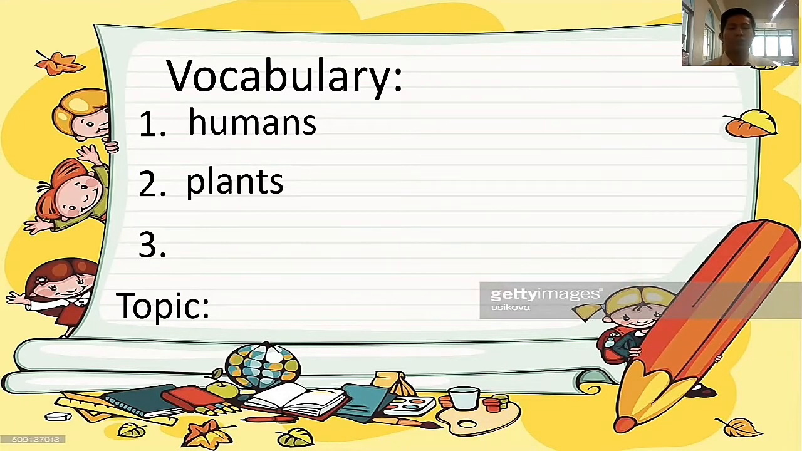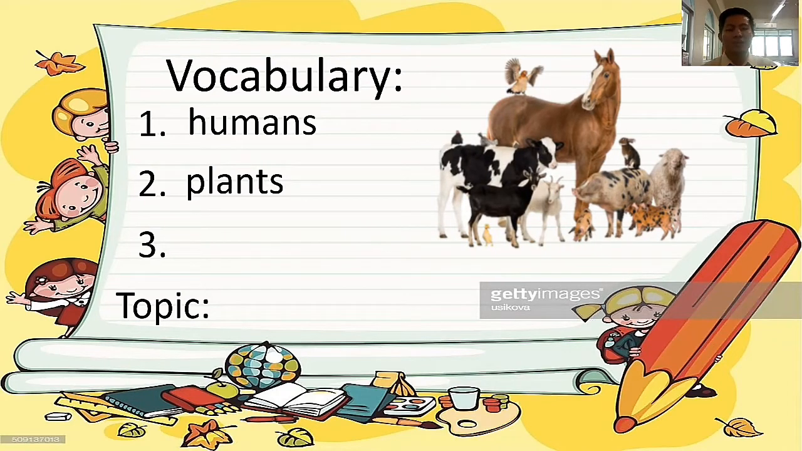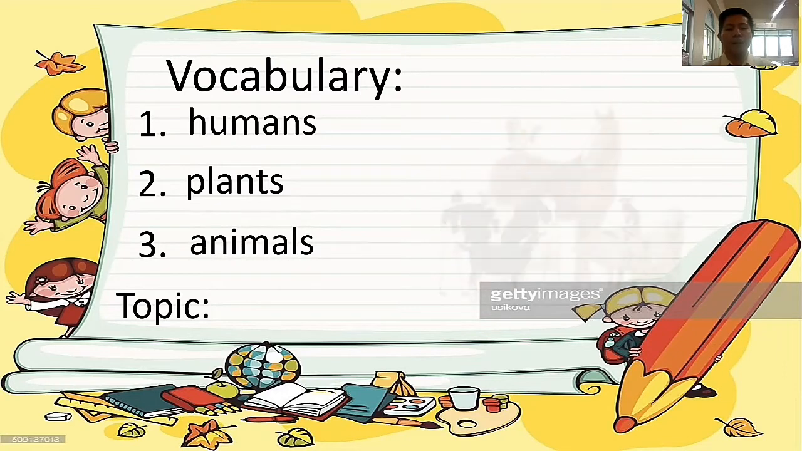Our last word will be, say it now, animals. Animals. Spell: A-N-I-M-A-L-S. Again, A-N-I-M-A-L-S. Animals. Good job.